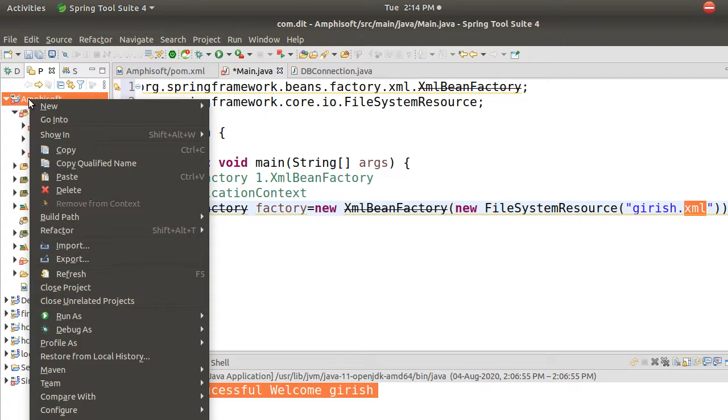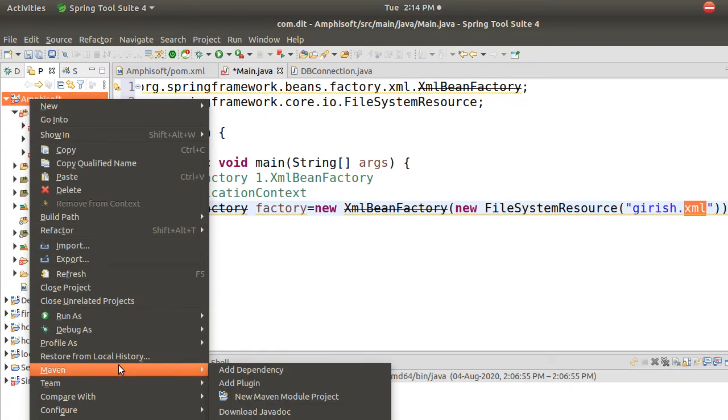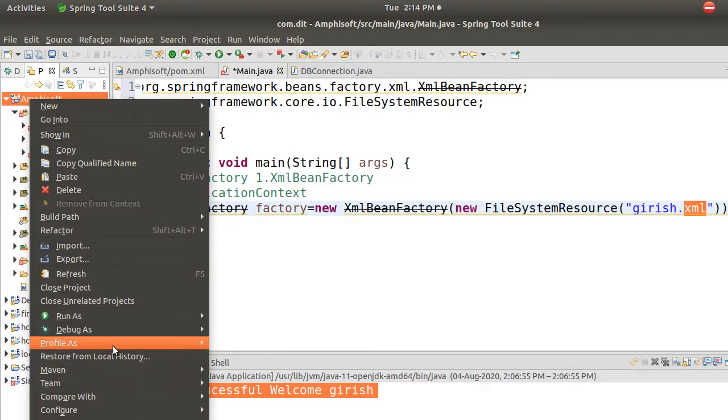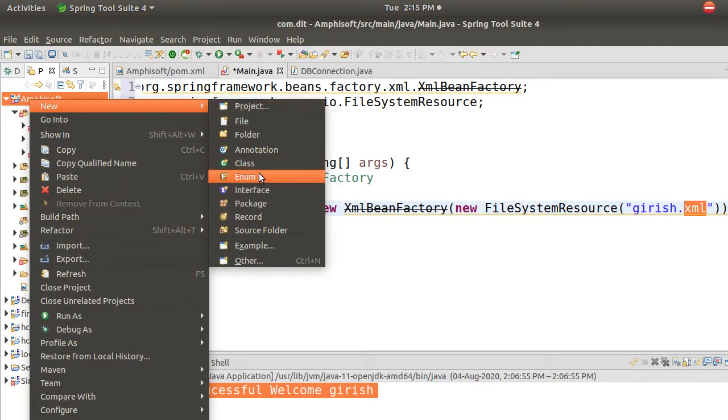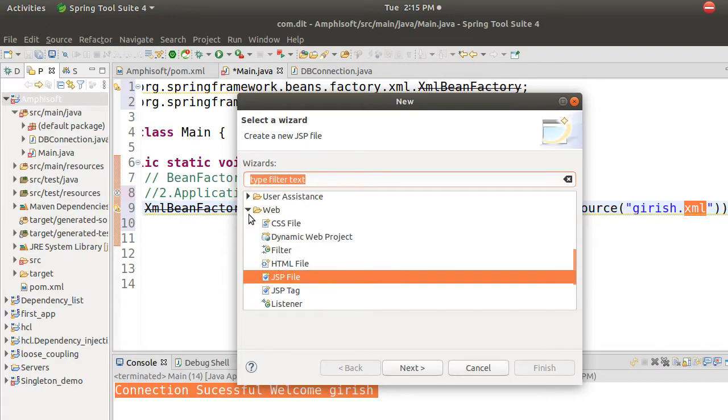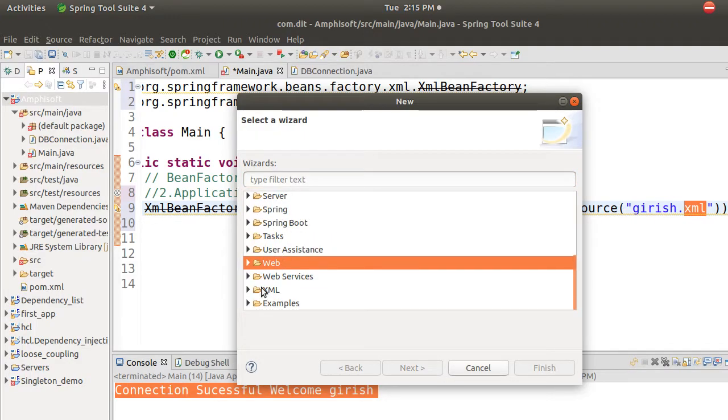Just right click on the project, and here you have an option called... one second. If you are using Spring Tool Suite, you get a direct option to create a new configuration file. One minute, I will tell you where it is.